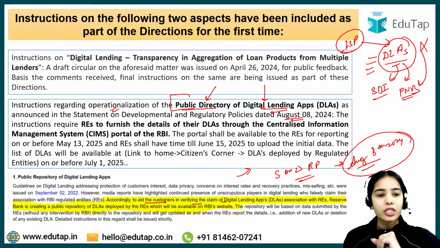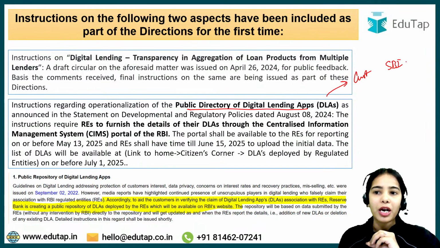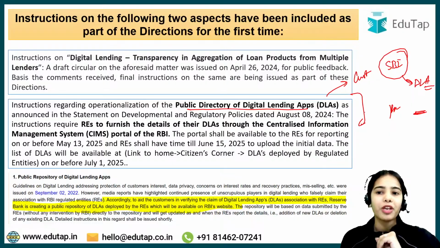Okay, so the Reserve Bank is creating a public repository of the digital lending apps deployed by the regulated entities, which will be available on the RBI's website. So this was announced, that the RBI is thinking of releasing the public depository of the digital lending apps, so that the customers can know which digital lending apps are actually connected with the State Bank of India, and which digital lending apps are associated with the PNB. Okay, so the RBI will be creating this public depository.